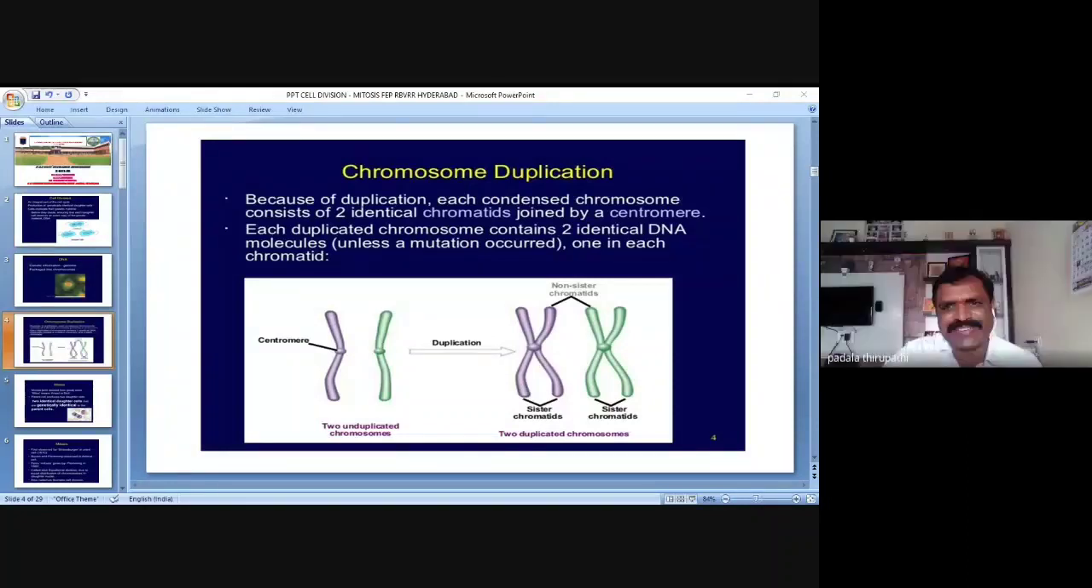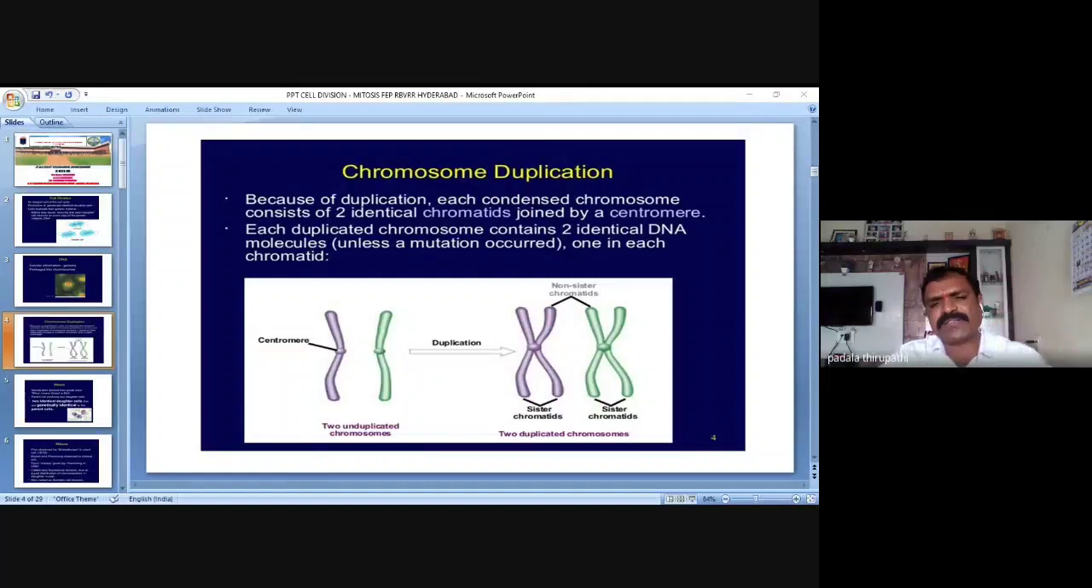Yes, sir. Very good. Then here the centromere, the center part of the chromosome, we can call it the centromere. The centromere is nothing but the primary constriction of the chromosome. It is the center point of the chromosome. At the same time, the chromatids are joined by a centromere. Definitely, the centromere is present in the chromosome.